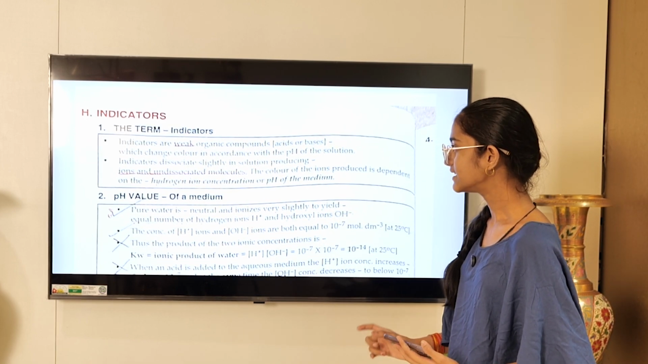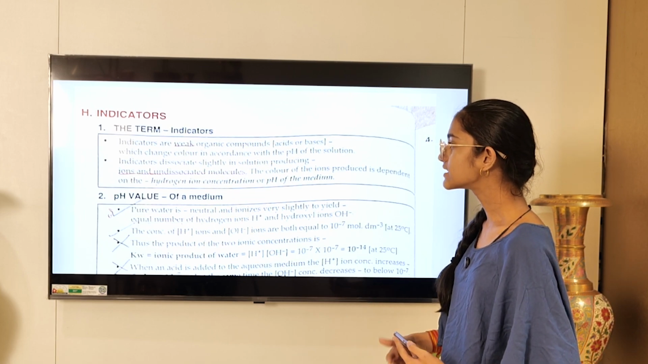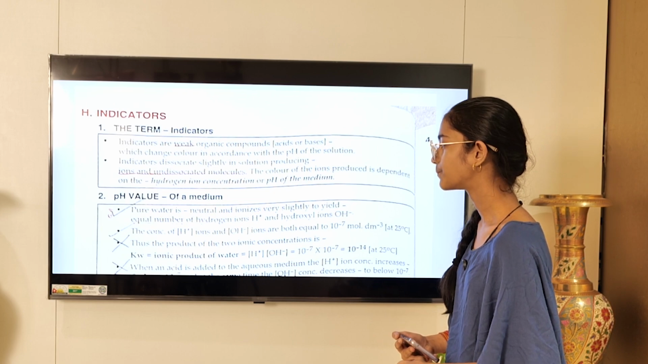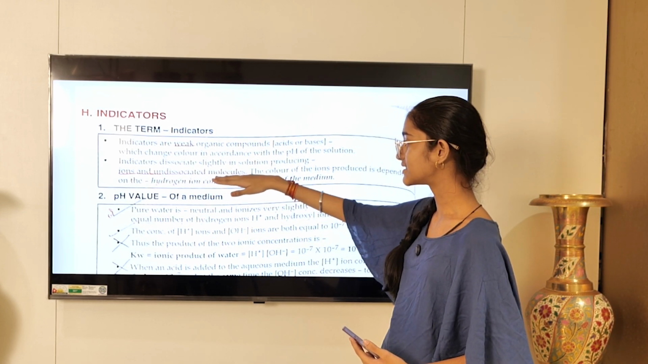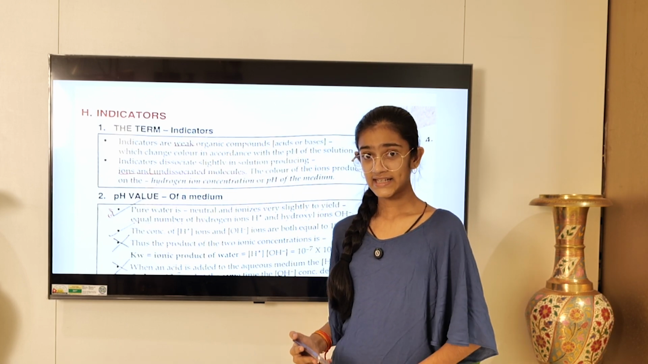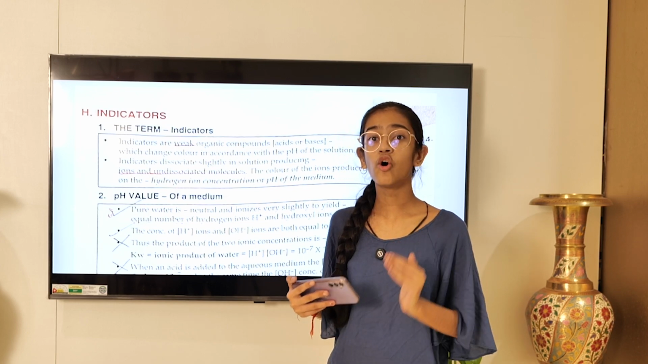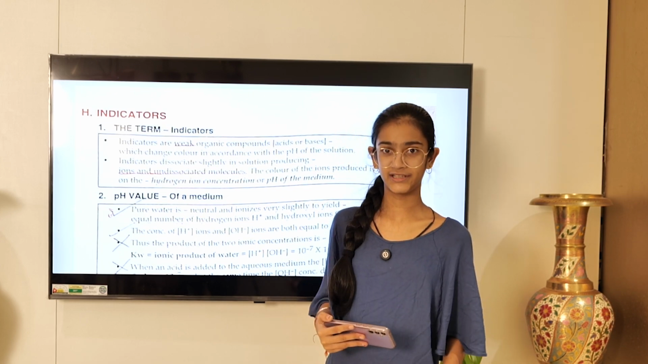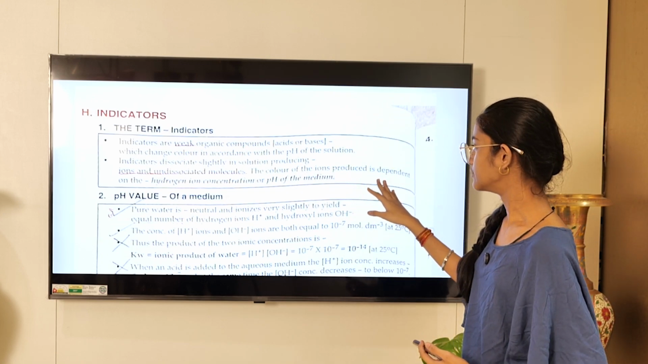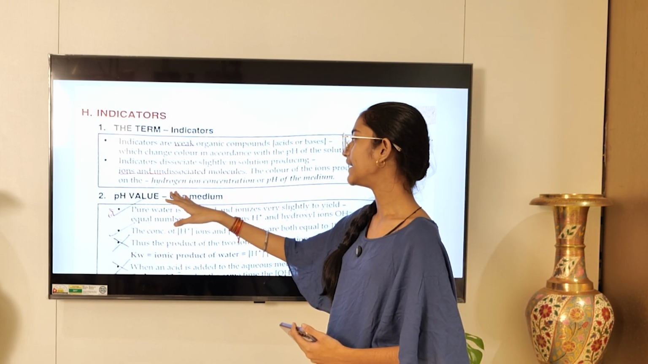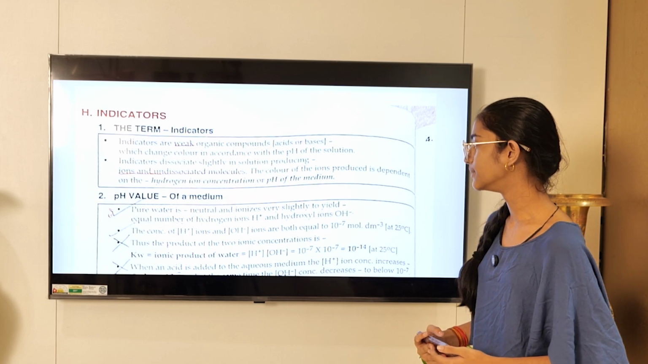Indicators dissociate slightly in solution, which produce ions and undissociated molecules. So this line, undissociated molecules, means that indicators do not dissociate completely. They do dissociate, but then they also produce undissociated molecules. The color of the ions produced is dependent on the hydrogen ion concentration or pH of the medium.